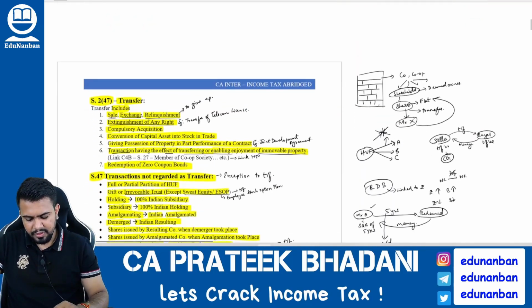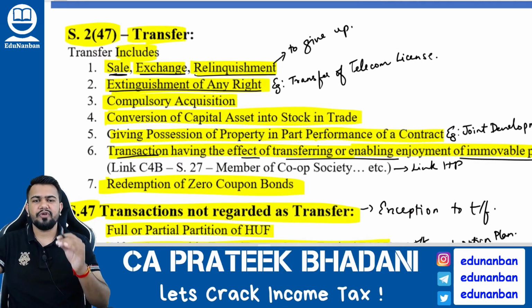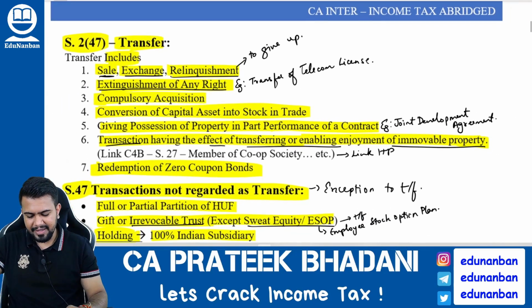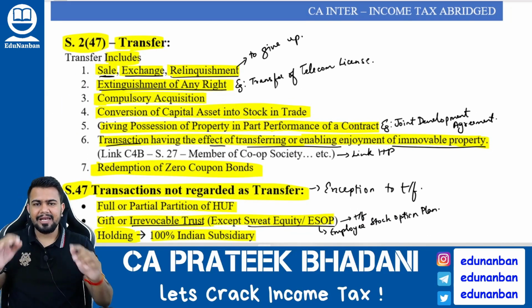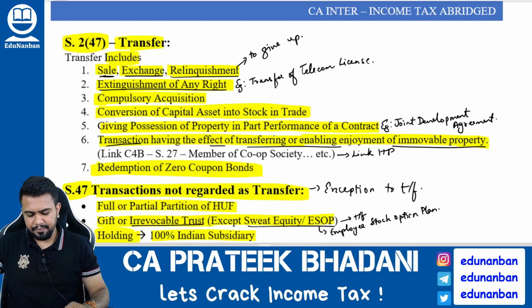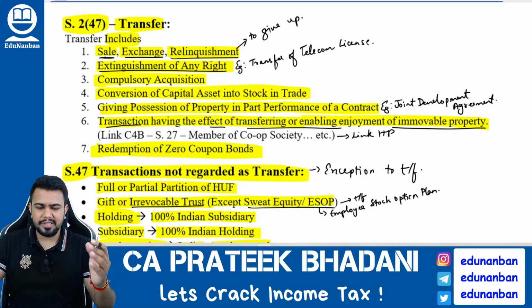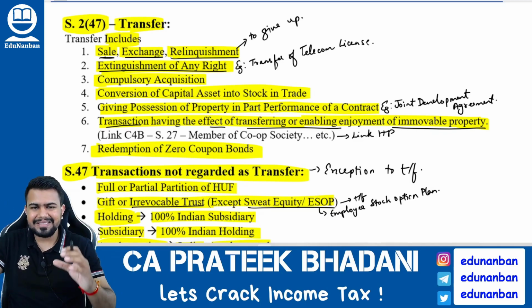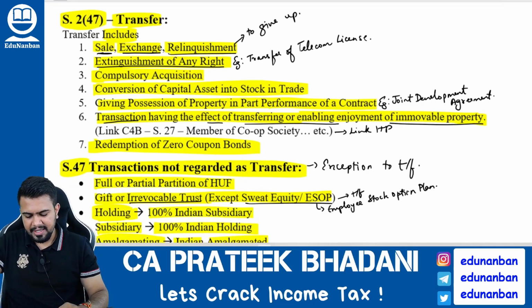Now let us come to transfer. Sir, what is transfer? Transfer is defined under section 2 clause 47 of the Income Tax Act, where transfer includes sale, exchange, relinquishment. Relinquishment means what? To give up. Okay. And then extinguishment of any right, means any right is extinguished or given up and the right is given to some other person. For example, a license is transferred from one person to another person. This is called extinguishment of any right.